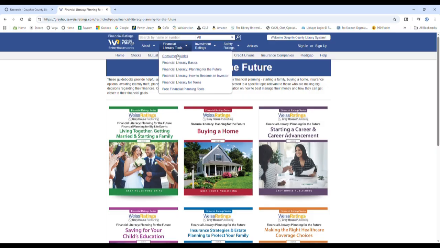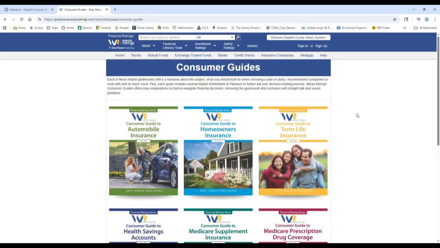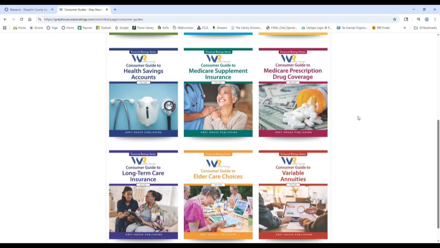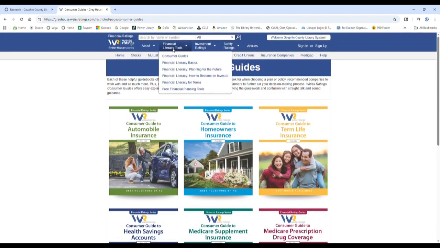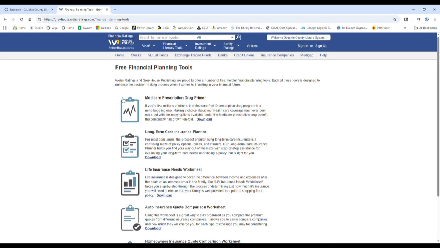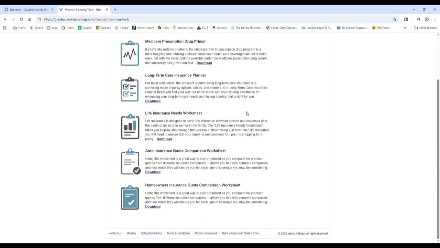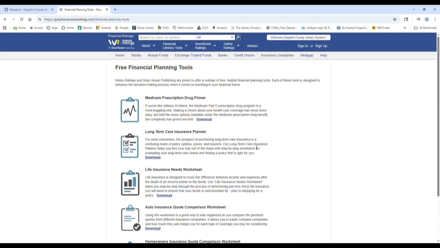If you're shopping for insurance, you can check out the consumer guides that they have available. And there's also some free downloadable, printable worksheets and other tools that you can use to help you organize and plan.